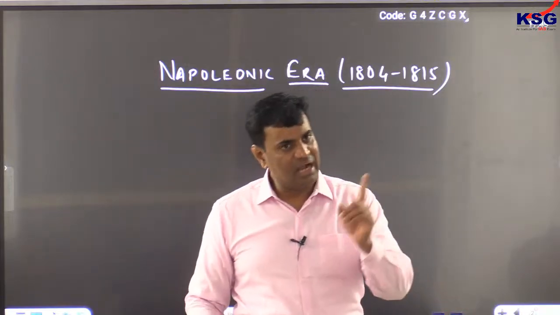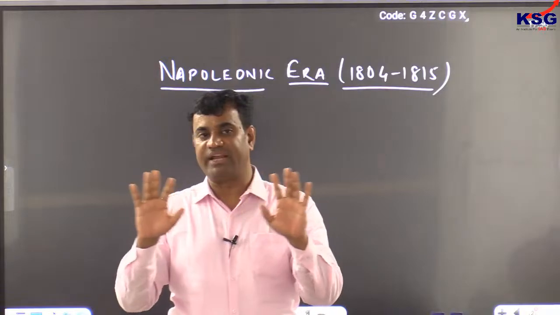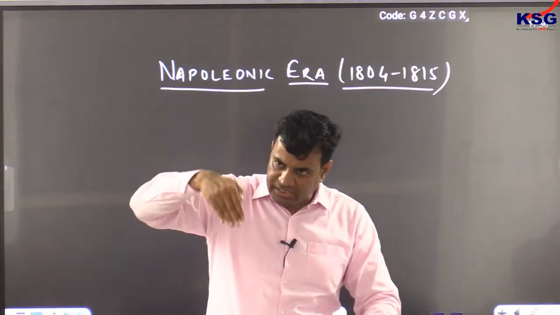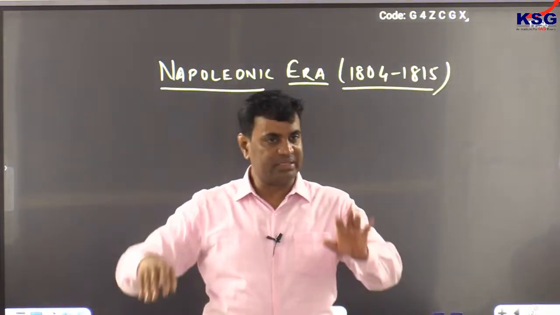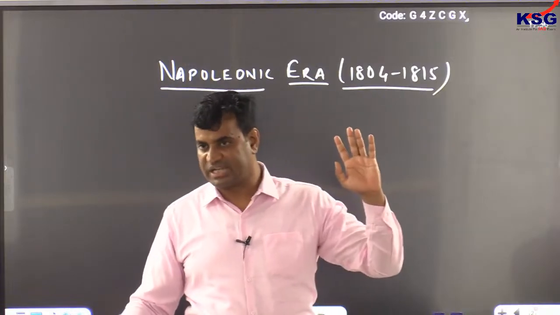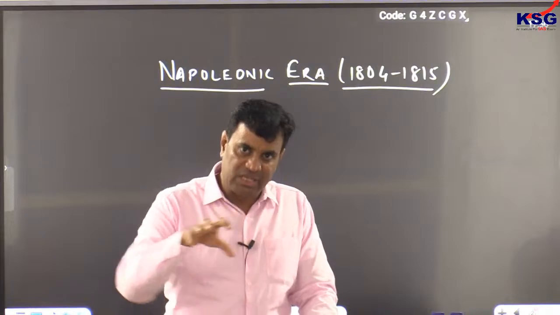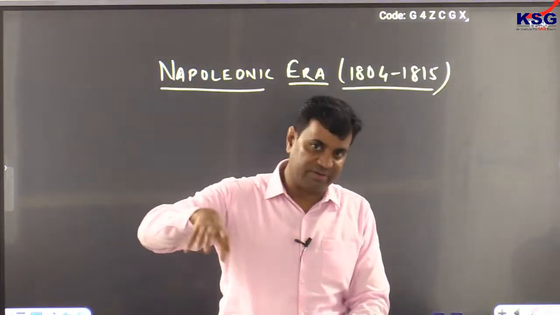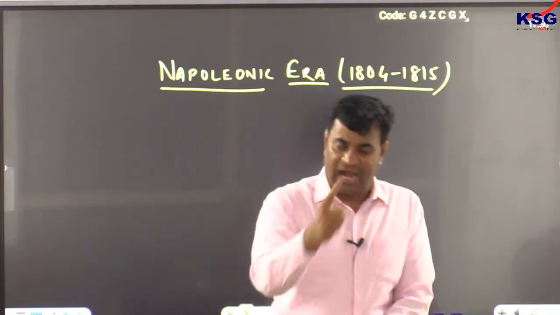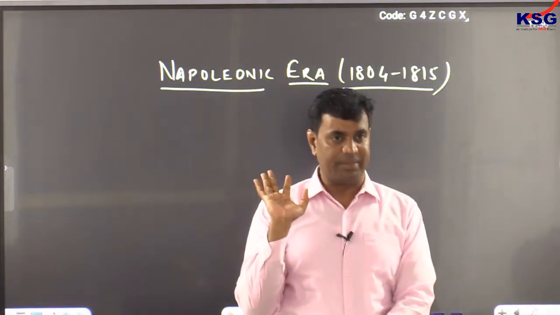And thereafter he forced all these 3 countries to stop maritime trade with Britain, meaning thereby he wanted to create a blockade in European mainland so that British ships could neither come, nor take away any article to Britain. So a kind of blocking was done for Britain so that European mainland does not trade with Britain, and that results in economic isolation of Britain, and therefore to force Britain to accept all terms and conditions of Napoleon.